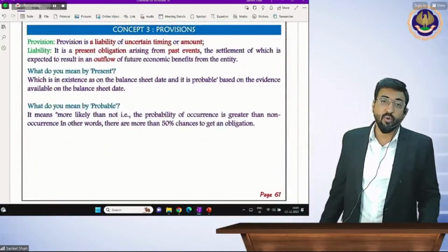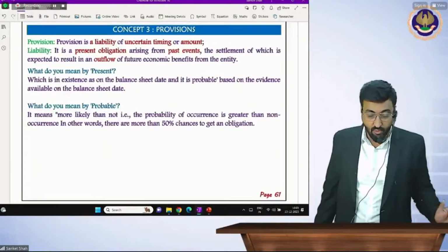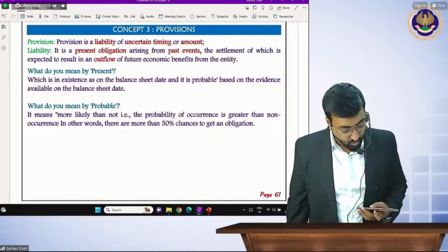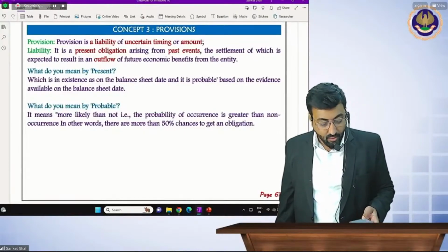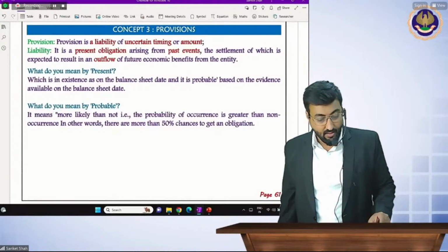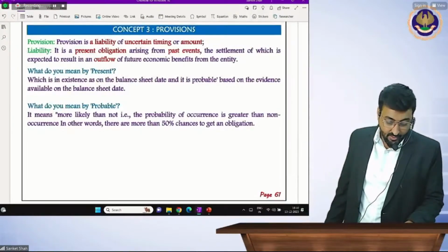Now what we are going to write is provision. Provision, we have to write it in the 100-page book. Okay. AS 15 beta, we are going to start on Saturday. AS 15, we are going to start on Saturday.